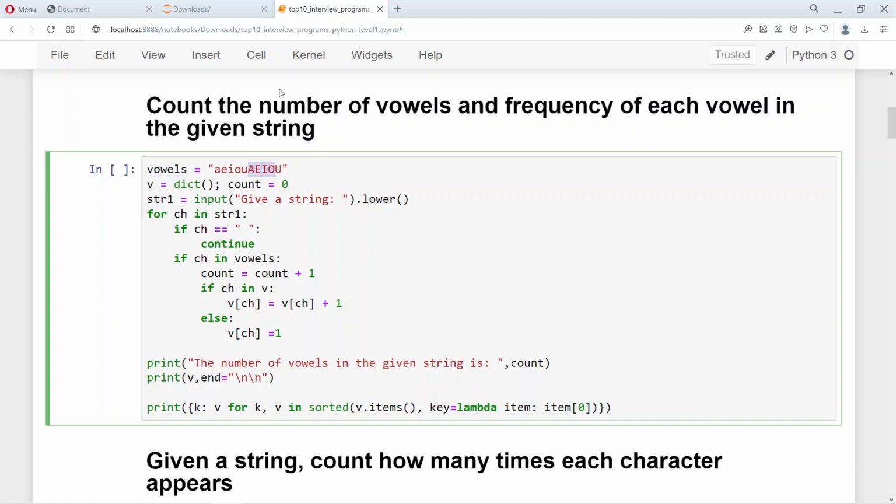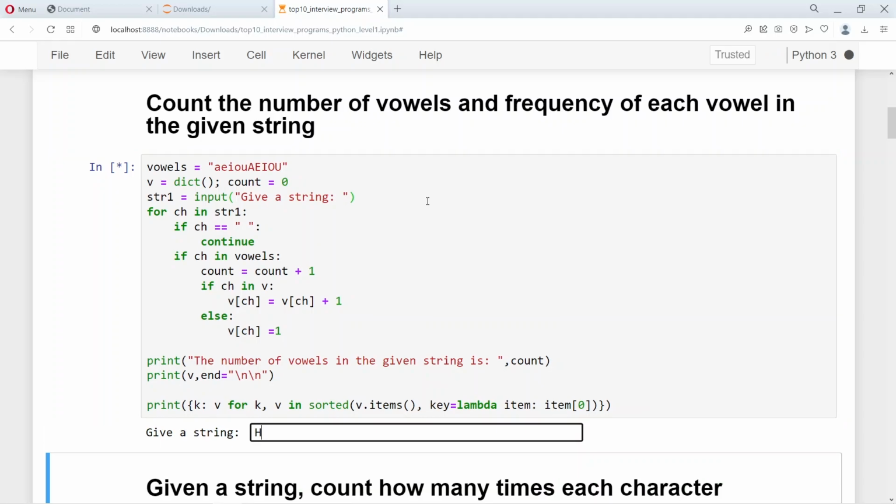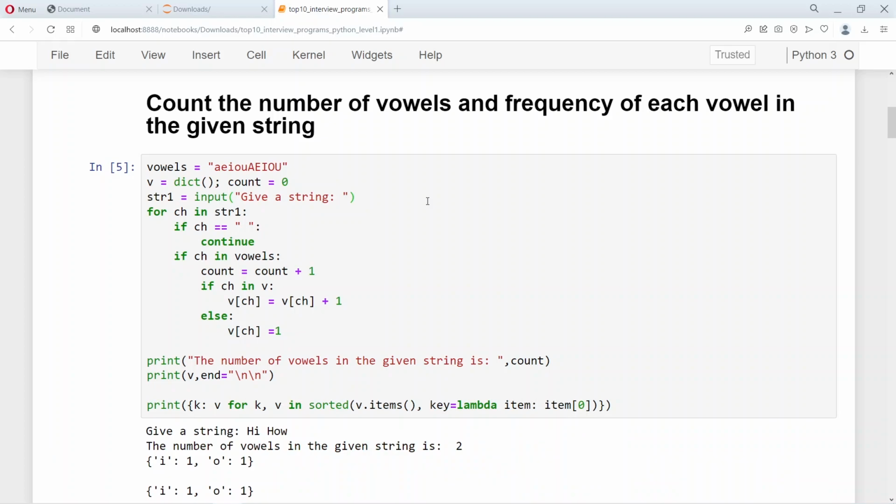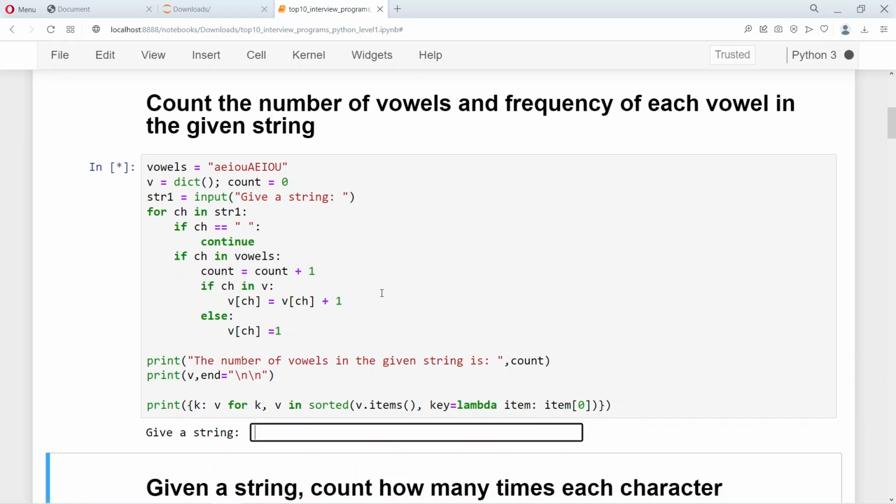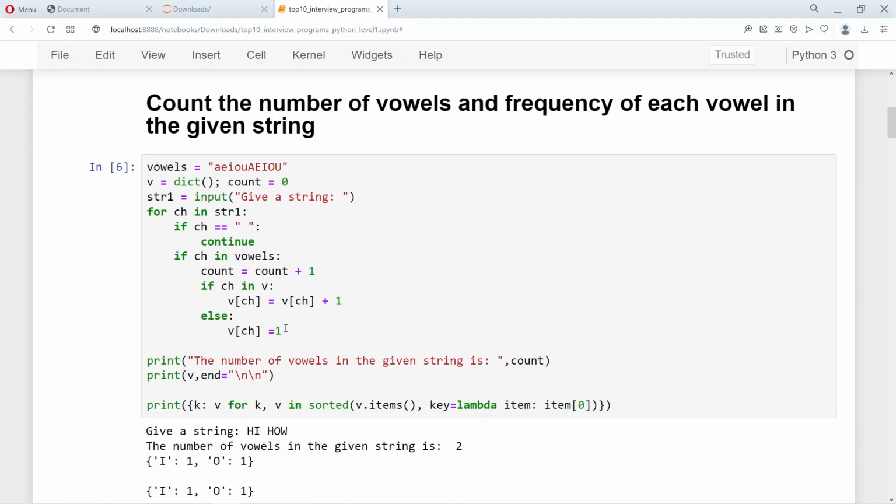So we have the dictionary which is taken as V and the count is 0. Let's look at hi, how. So you can see the number of vowels. So I has occurred once and O has occurred once, and even if I give it in caps, yeah, it's able to say I has occurred once and O has occurred once.